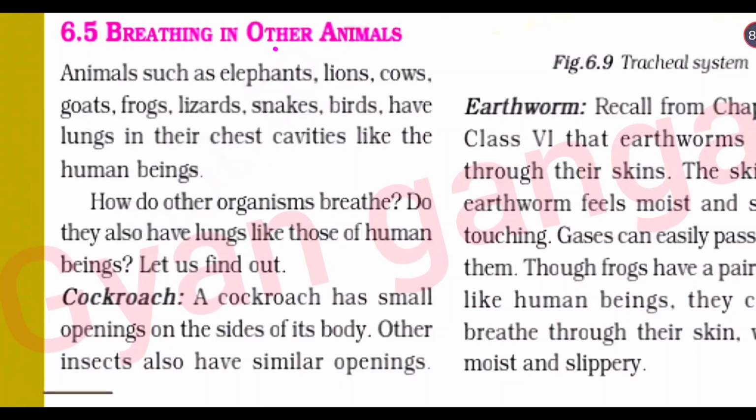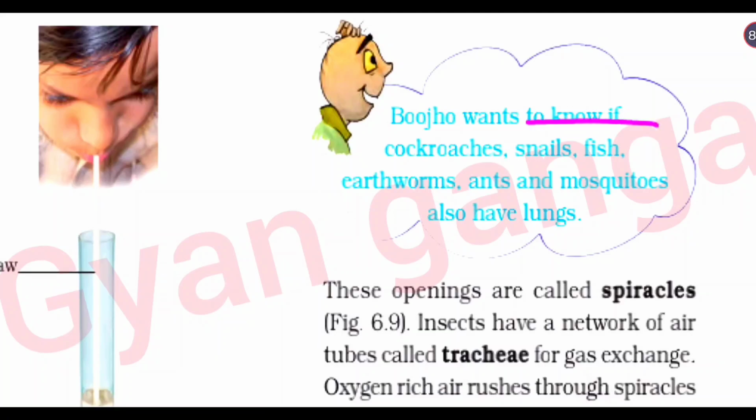Breathing in other animals. Animals such as elephant, lion, cows, goats, frog, lizard, snake, birds have lungs in their chest cavity like human beings. How do other organisms breathe? Do they also have lungs like those of human beings? Let's find out. Cockroach. A cockroach has small openings on the side of its body. Other insects also have similar openings. Boojho wants to know if cockroach, snail, fish, earthworm, ants and mosquito also have lungs. These openings are called spiracles.